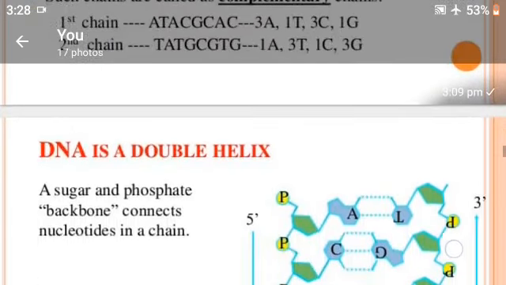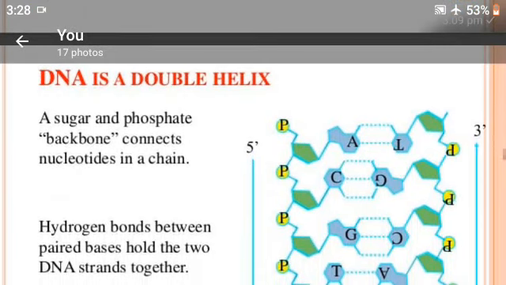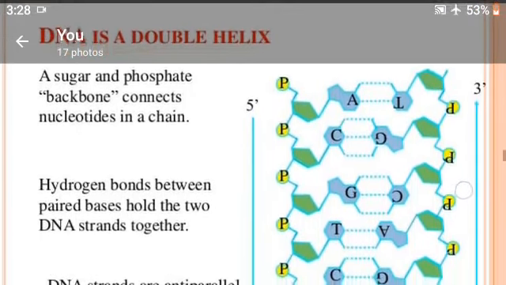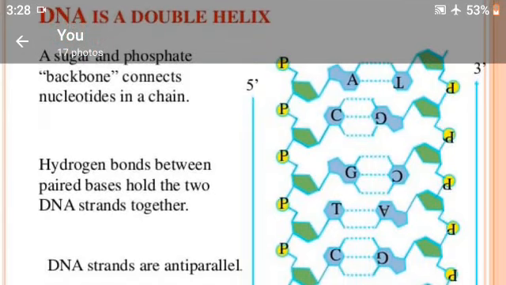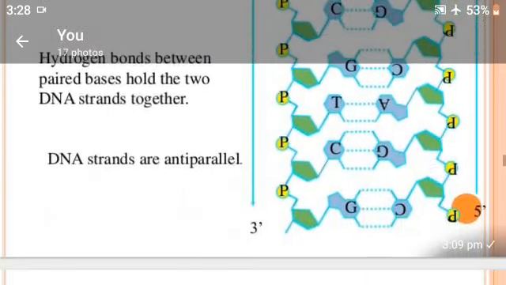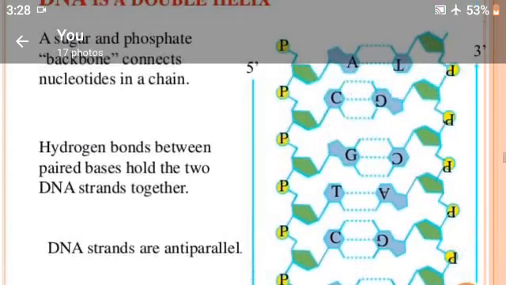DNA is a double helix. A sugar and phosphate backbone connects nucleotides in a chain. Hydrogen bonds between paired bases hold the two DNA strands together, and DNA strands are anti-parallel.